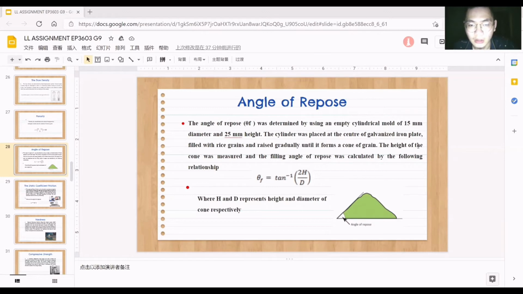The height of the cone was measured and the angle of repose was calculated by the following relationship, where H and D represent height and diameter of the cone respectively.